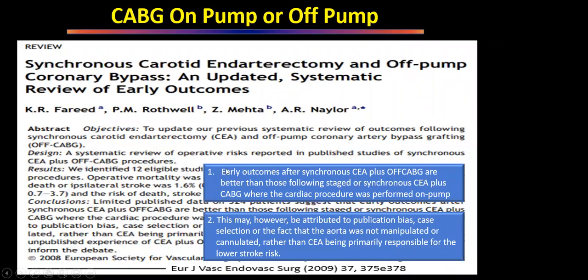Some of the studies have shown that early outcomes after synchronous carotid endarterectomy plus off-pump CABG are better than those following staged or synchronous carotid endarterectomy plus CABG when it is done on pump. So if they ask whether you will do it on pump or off pump, our answer can be that our center performs the coronary bypass grafting off pump. We are comfortable, and there will be less handling of the aorta, so targets are good. So this patient is a candidate for off-pump surgery, so I can go ahead. Otherwise, there is not much difference between the two.